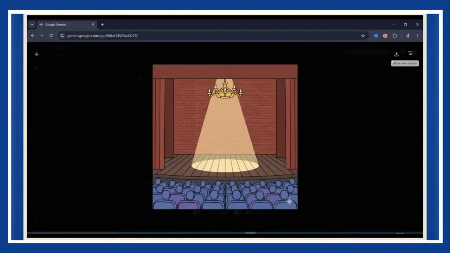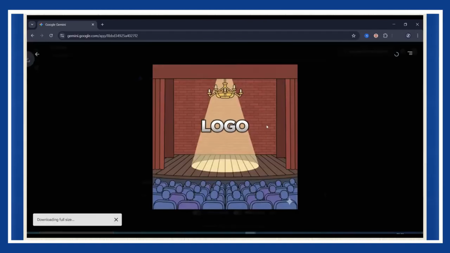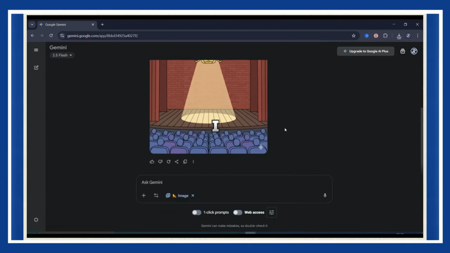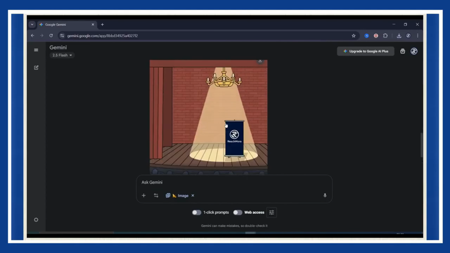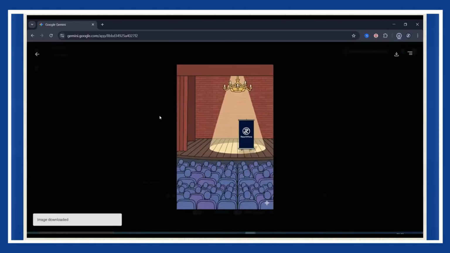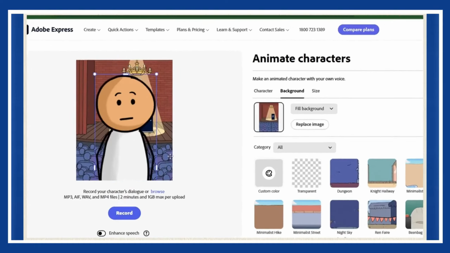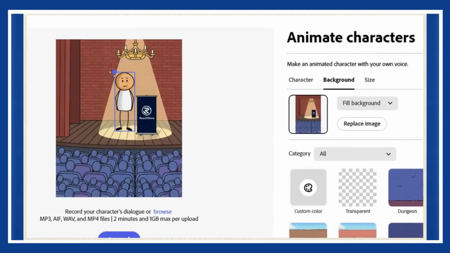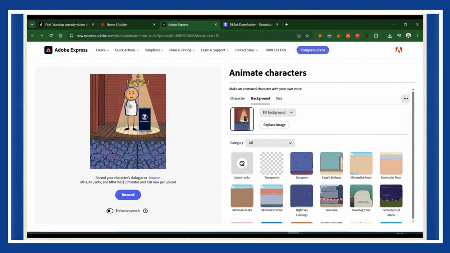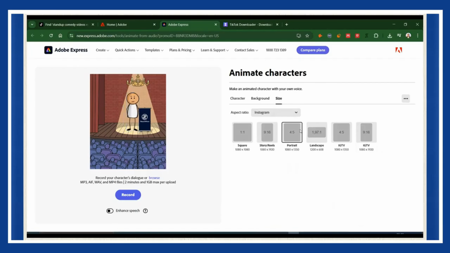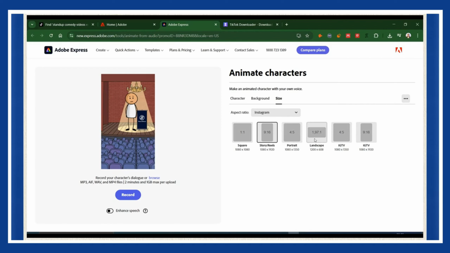If you want to personalize it even more, ask it to add your logo on the wall or anywhere in the image. I did that and it turned out perfect. Download your new background, go back to Adobe Express and upload it as your scene backdrop. Resize Sticky, place him right on that stage, and now he's officially ready to perform. But before he starts talking, let's make sure the project size fits your platform. Click the Size tab and select your preferred format. Square for Instagram, vertical for TikTok or Shorts, and widescreen for YouTube.